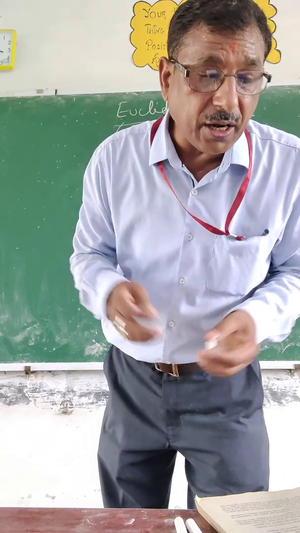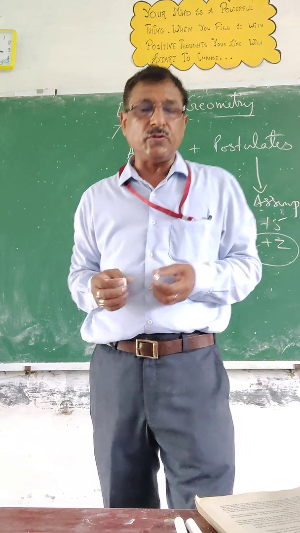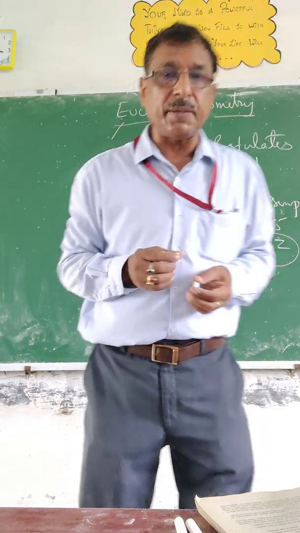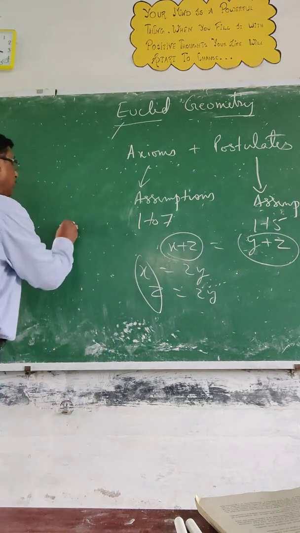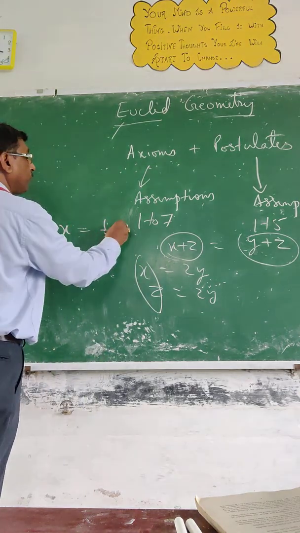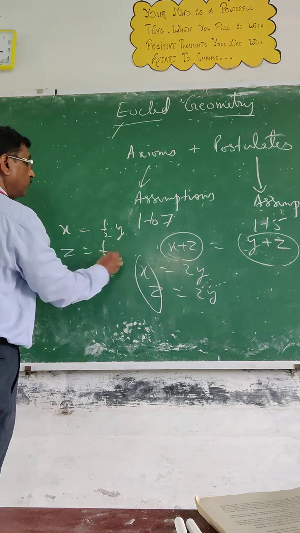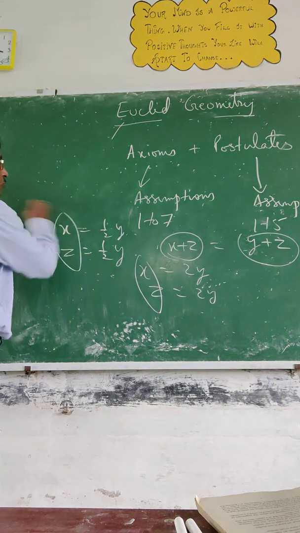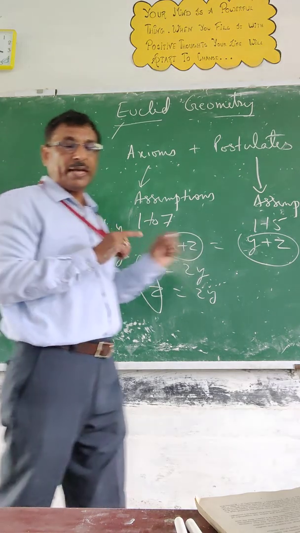Now you can see things which are half of the same thing are equal to one another. Things which are half of the same thing. That means you can see x is equal to 1 upon 2y and z is equal to 1 upon 2y. So you can see if these two are same, so these two are also equal. Try to visualize these things.